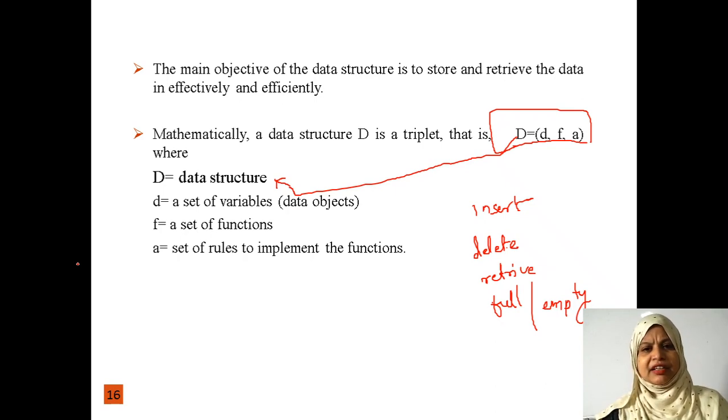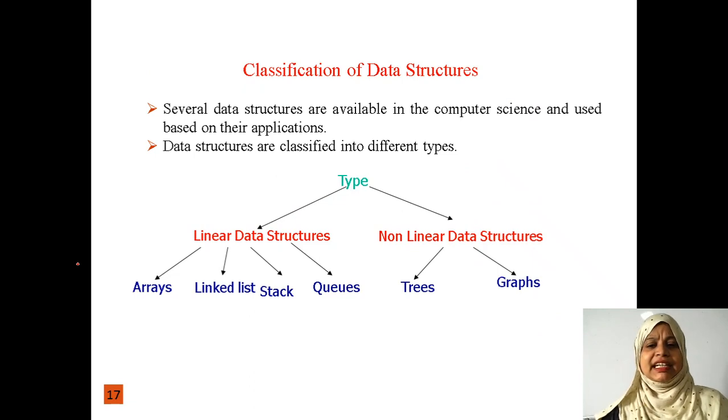Now, being a computer science student, you are going to represent the data structure in terms of data, in terms of values, right? In terms of memory locations, how you organize the data in those particular memory locations is what you deal with in a data structure. Generally, data structures are divided into two parts. First one is the linear data structure, and second one is the non-linear data structure.